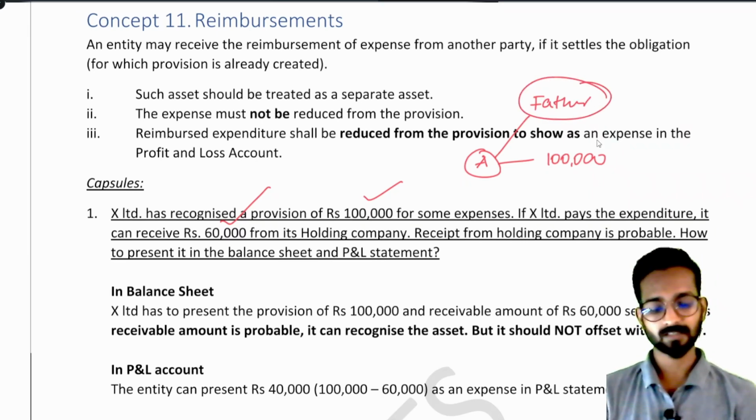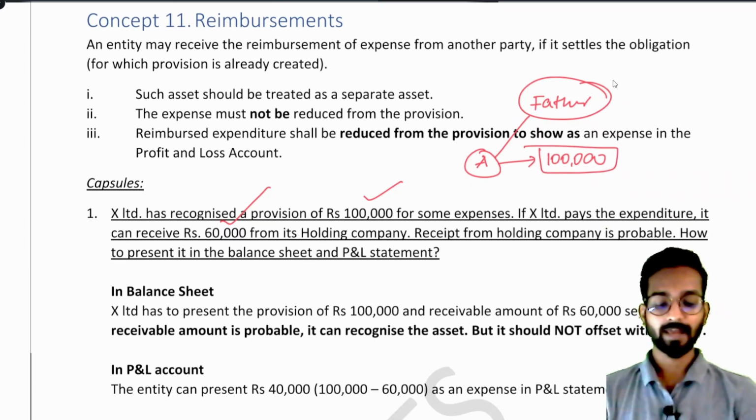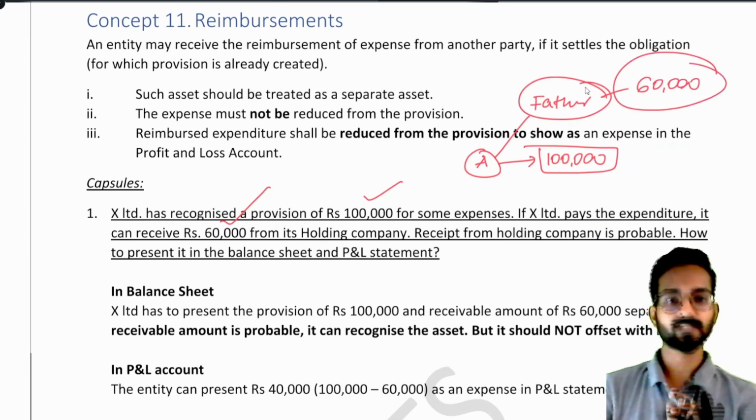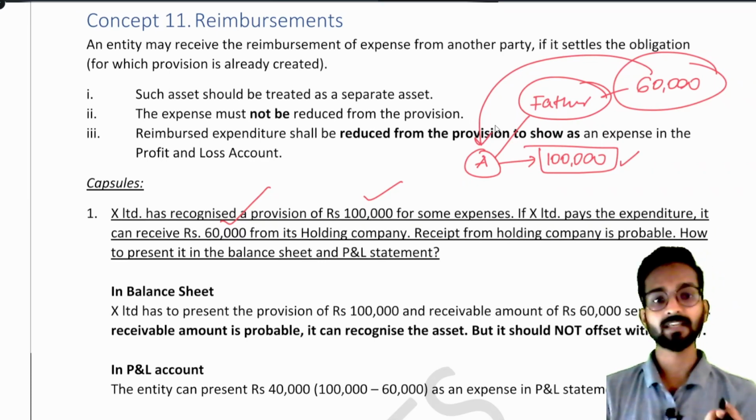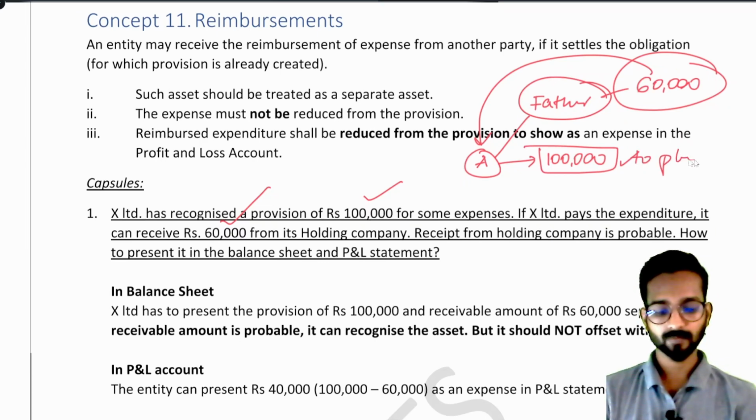The father says, if you are ready to spend 1 lakh rupees on your mobile phone, at the max I can give you 60,000 rupees. So A thinks, if I spend 1 lakh rupees, I will get 60,000 back from my father. That is called reimbursement. A is spending 1 lakh to buy the phone, and 60,000 will be reimbursed by his father.